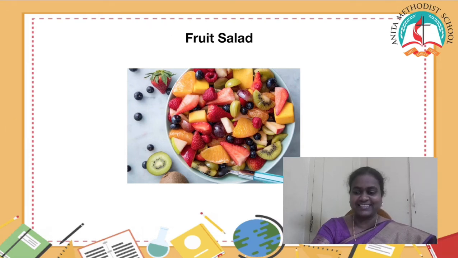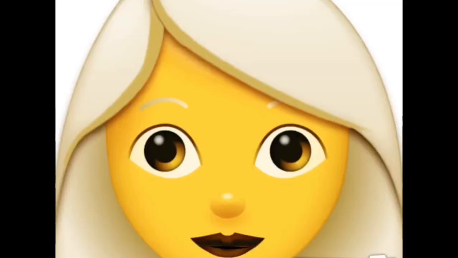Good children. Friends, let's have a quick recap of what we learned today. We learned about pure substances and impure substances. A pure substance is a substance which is made up of one type of particle. It is divided into two types, that is elements and compounds. And the impure substances or mixed substances are made up of more than one kind of particles. We learnt about heterogeneous and homogeneous there.